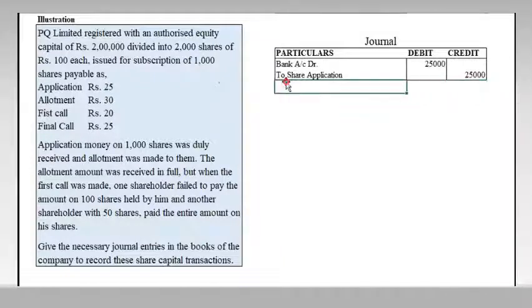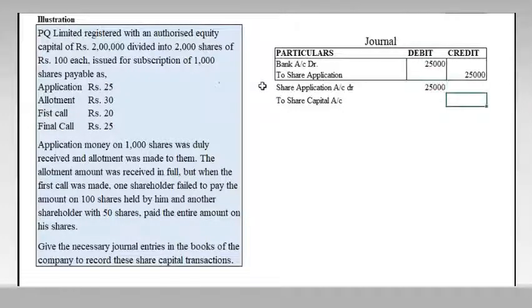Then the next, we have to transfer this application money into share capital account. So the entry will be share application account debtor to share capital, amount 25,000, same 25,000. So now we have transferred this share application money to the share capital account.